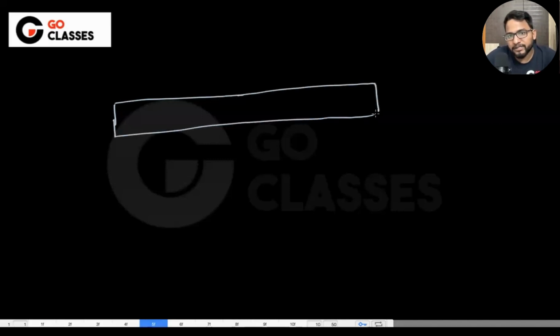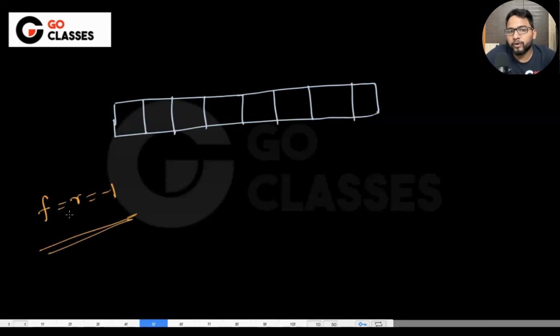Suppose I'm initializing front and rear both to be -1. Let's suppose this is case number 1. Then what's going to happen? Whenever you are enqueuing, you will say this is rear. And if it is the first enqueue, then you will make the front also 0, right? In case of first enqueue, we will make this also 0. I hope you remember this for the -1 case.